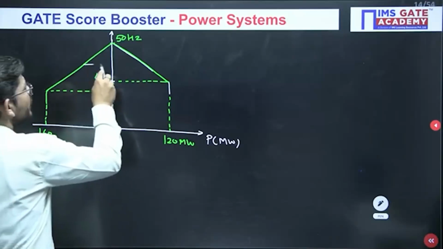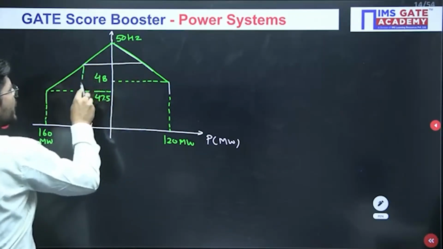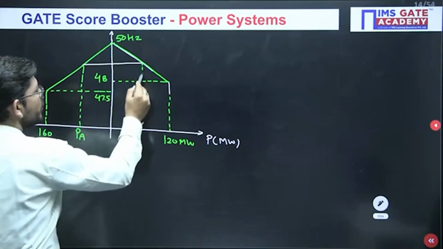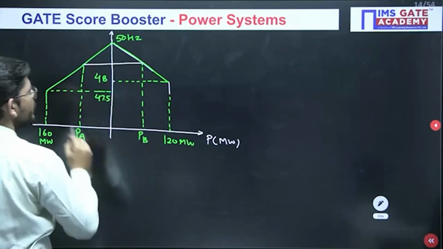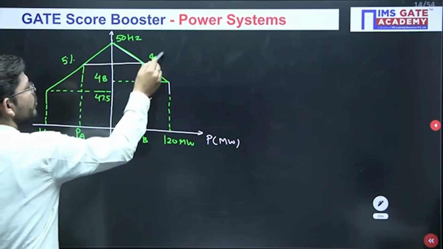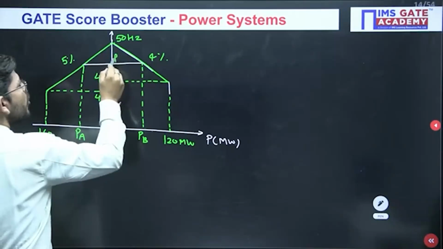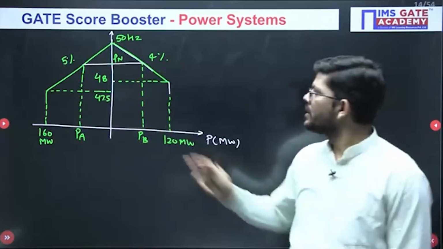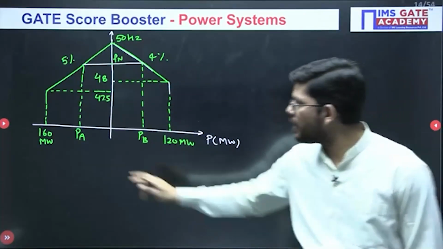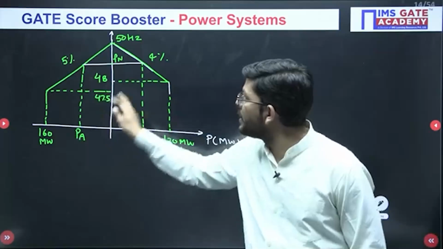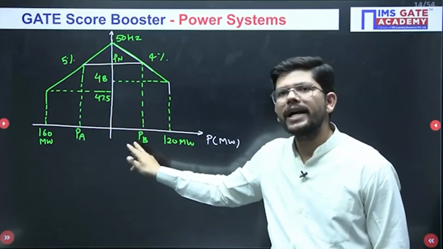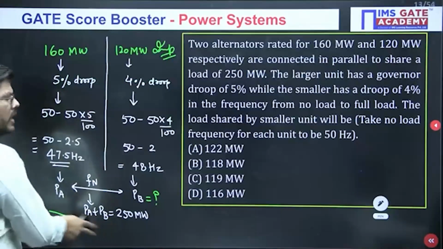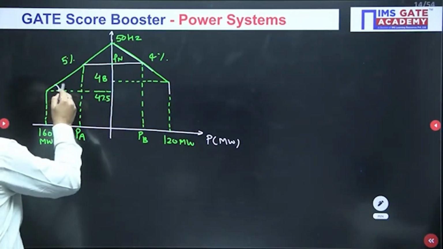Now when they are operating in parallel, they are operating at a common frequency. The contribution of this generator is PA and the contribution of this generator is PB. This one had 5% droop, this one had 4% droop. When they are operating in parallel, frequency has to be the same. So at this common frequency, the contribution of the 160 megawatt generator is PA and of the 120 megawatt generator is PB. We need to calculate the value of PB. From this analysis to forming this figure, I hope everything is clear to you.